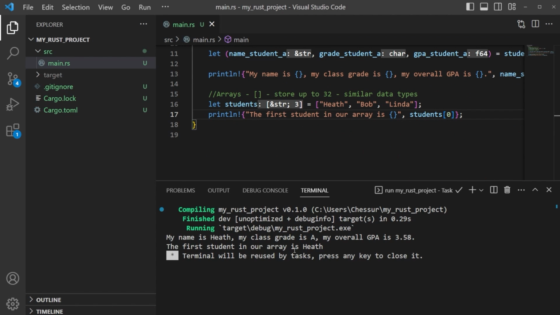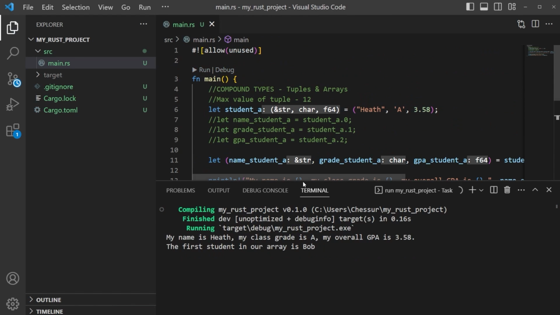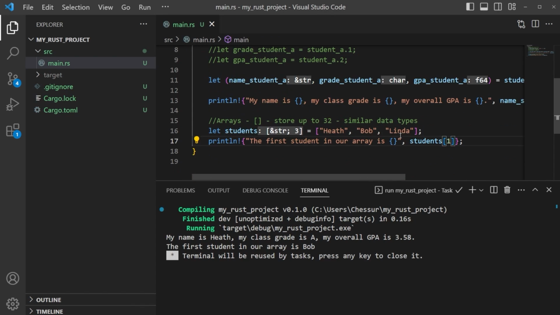Okay, and the first student in our array is Heath. We can easily just change that to a 1 to get Bob if we wanted to, run that again just to prove concept. Okay, the first student in our array is Bob. Not true, but that's okay. So that is the main difference here.